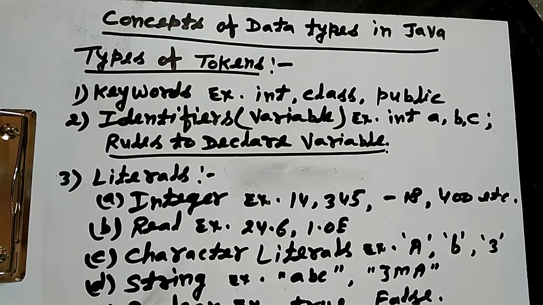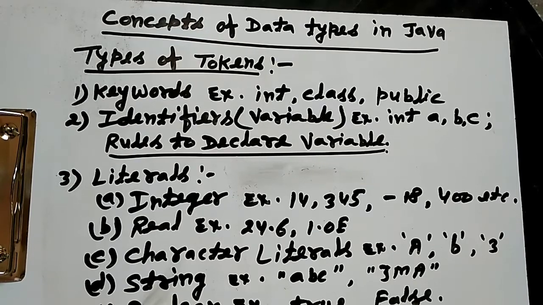The second one is the identifier. What is an identifier? An identifier means a word defined by the programmer. Suppose we write a variable name, a function name, or a method name.